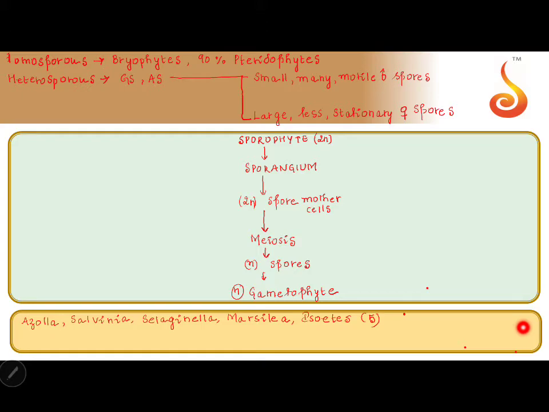Okay, so we call the small motile male spores microspore because it is a small spore, and the large stationary female spores megaspore.